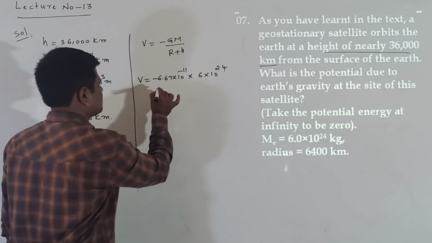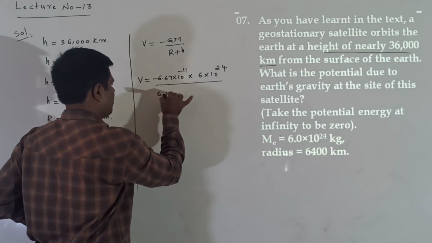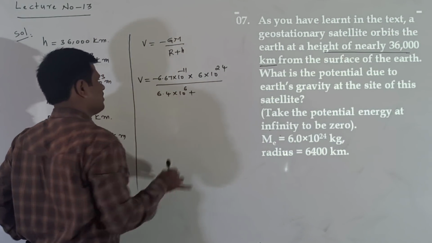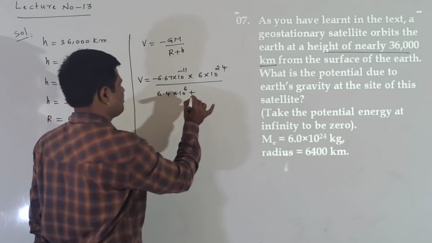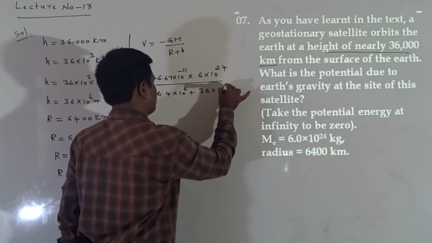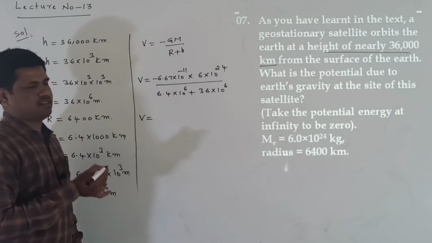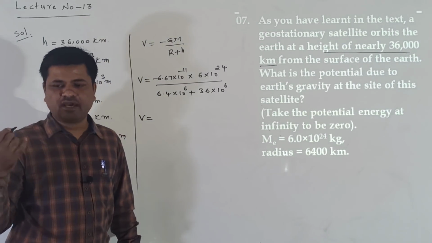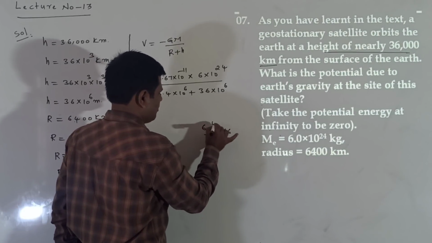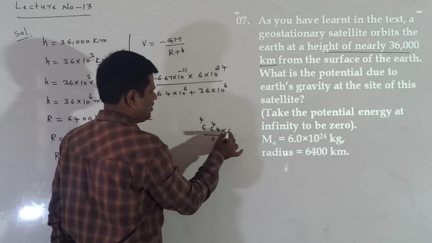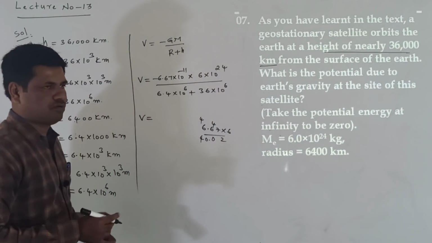Now R plus h: the R value we already know is 6.4 into 10 power of 6, and the h value is 36 into 10 power of 6. Now 6.67 into 6. In the previous problem also we multiplied this one. Here 6.67 into 6 gives 40.02.